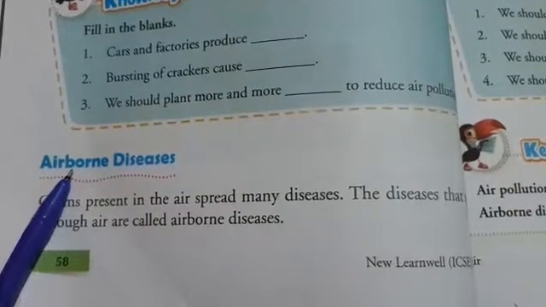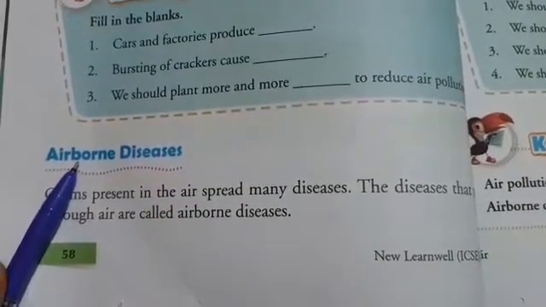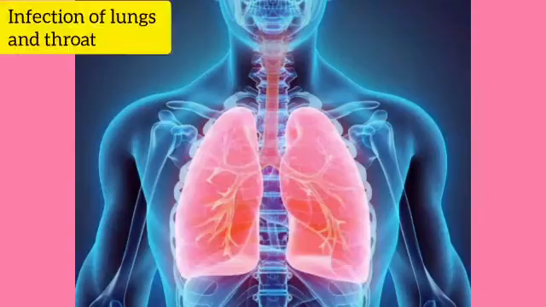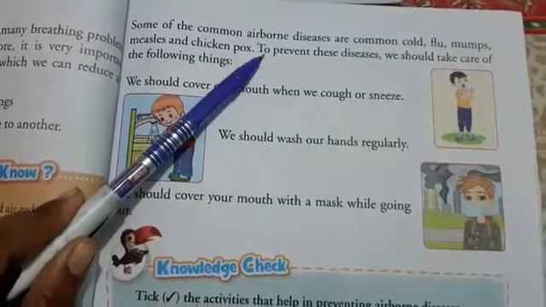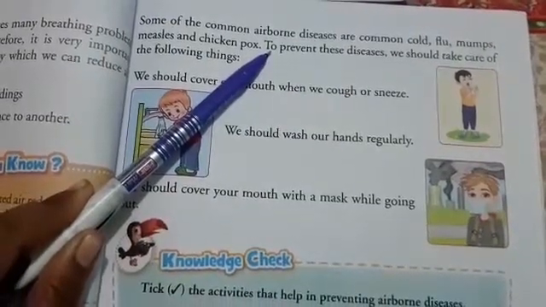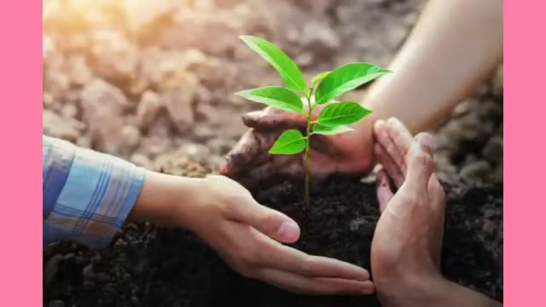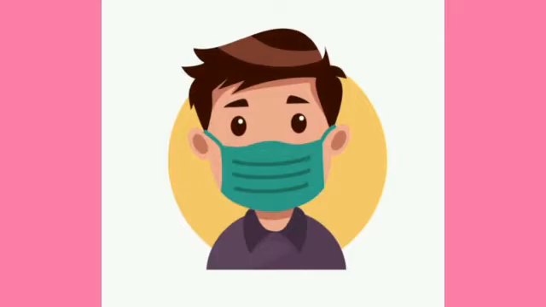Children, polluted air also causes many respiratory diseases like asthma, infection of lungs and throat. Now children, to prevent these diseases, we should take care of the following things. Number 1, we must grow enough plants near roads and our homes as they help in purifying air. Next is we should cover our mouth with a mask while going out.